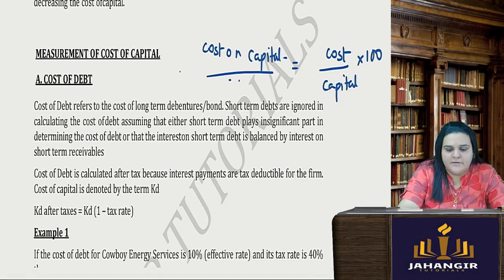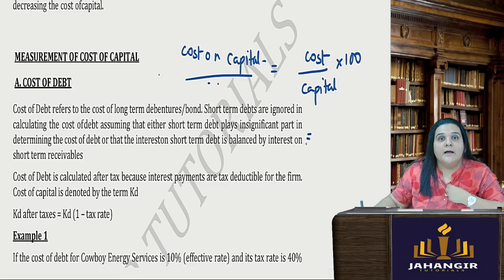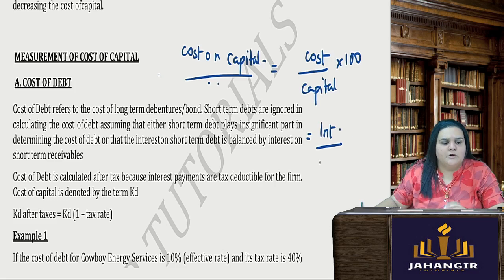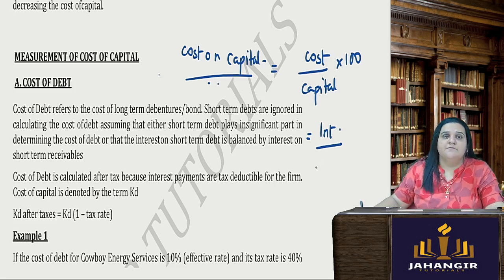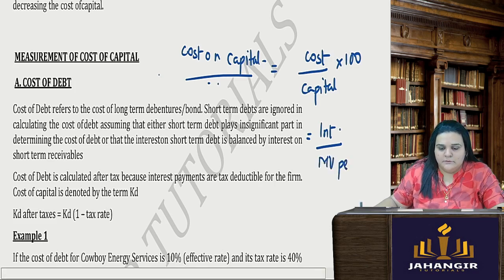So say for debentures, what is my cost? In case of debentures, my cost, meaning the company's cost, is the interest. Capital will be the value of the debenture, per market price or whatever. If you are calculating the cost on face value, then it will be the face value per debenture or the market value of the debenture, into 100.